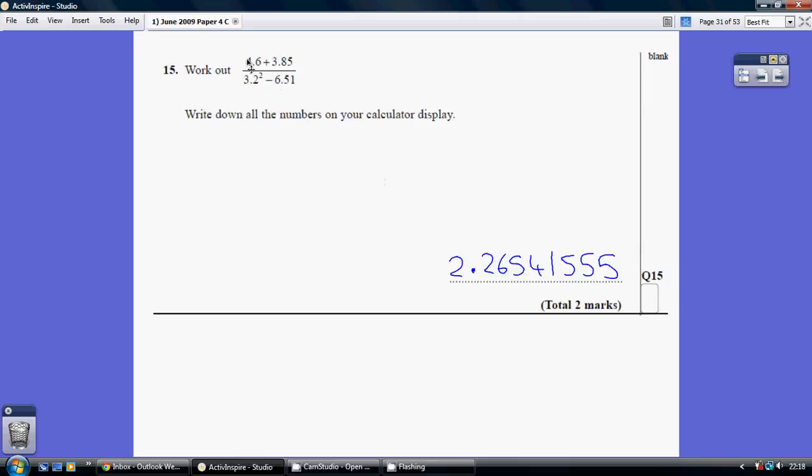Alternatively, you could just work out the numerator in a bracket, so you would do open bracket 4.6 plus 3.85 close bracket divided by open bracket 3.2 squared minus 6.51 close bracket equals, and your calculator will give you this answer.